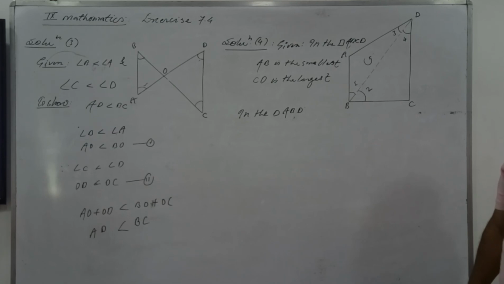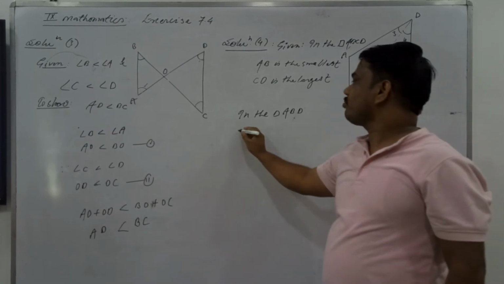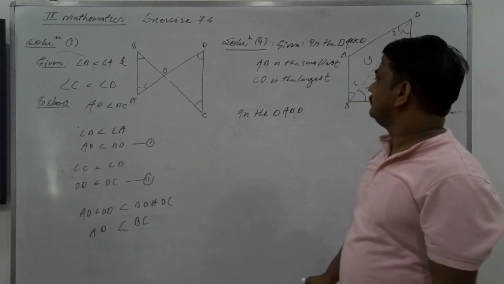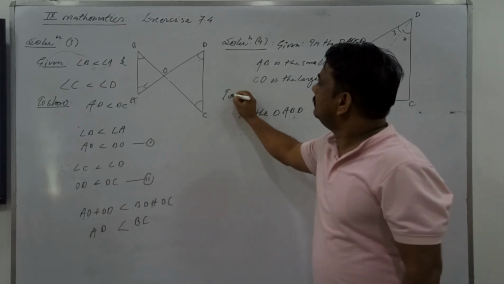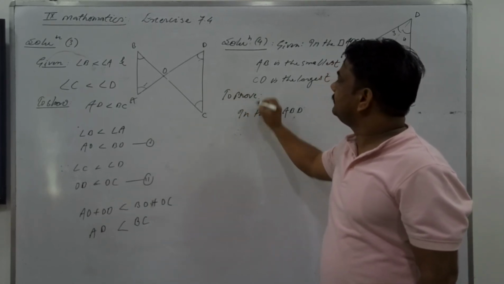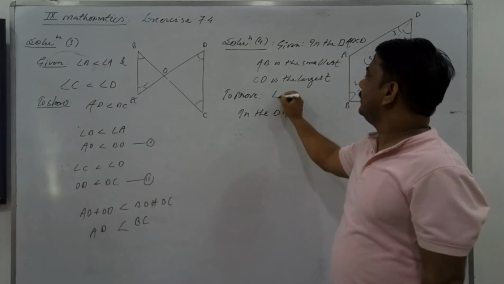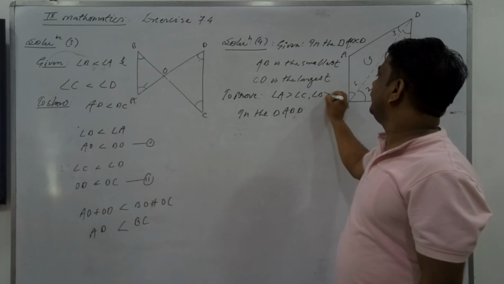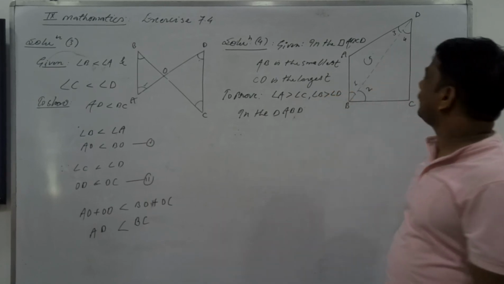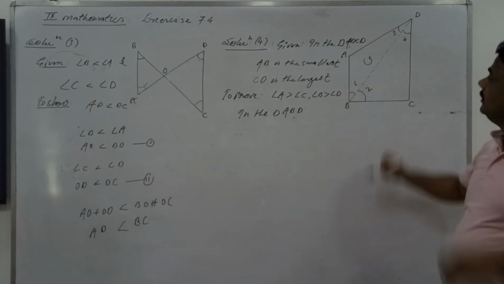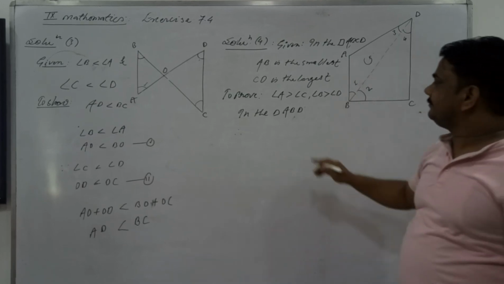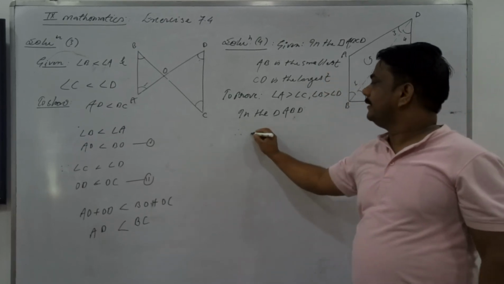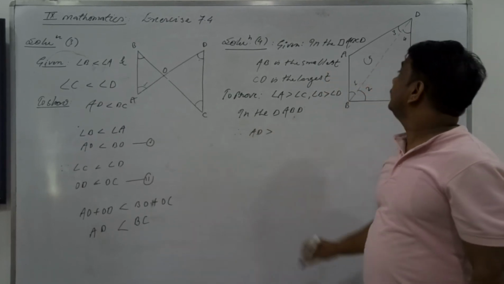AD is greater than AB. Why? What we have to prove is angle A greater than angle C and angle B greater than angle D. In triangle ABD, AD is greater than AB.